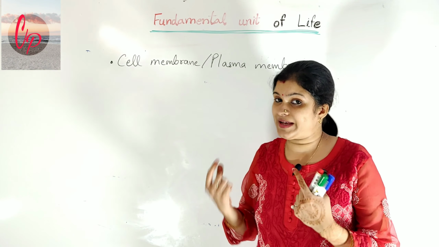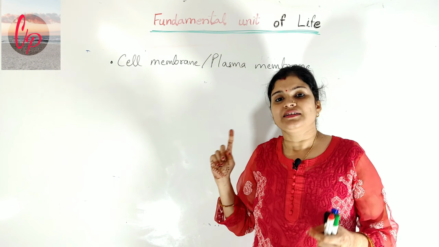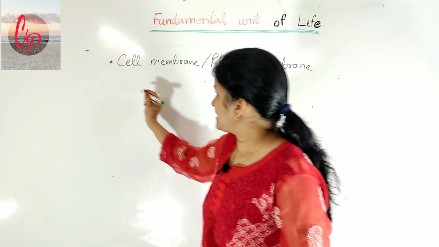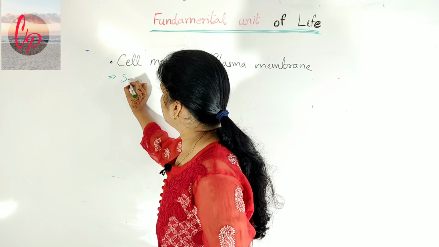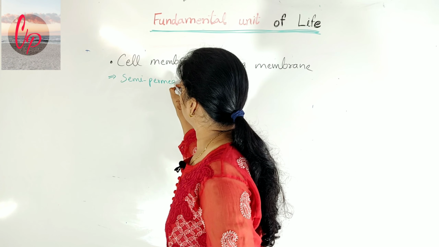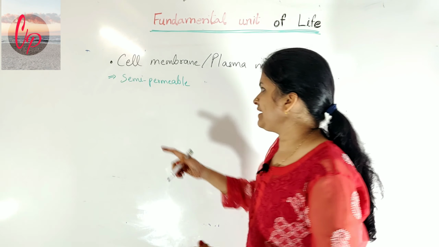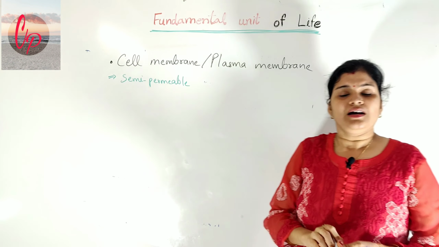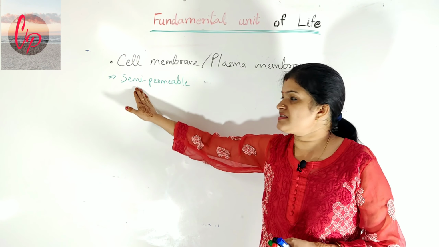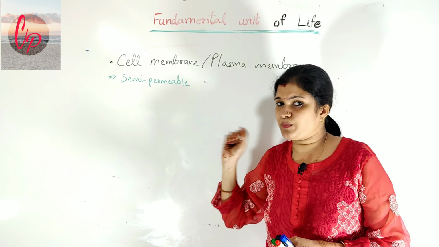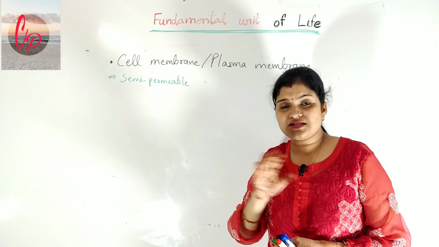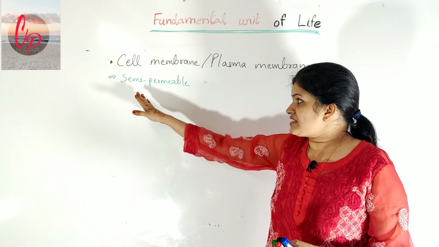And what is specific about this structure? The specific thing about this is that the cell membrane is semi-permeable in nature. Now you will ask what is meant by semi-permeable. See, semi means half and permeable means porous. So the membrane which is half porous, it is not completely porous.